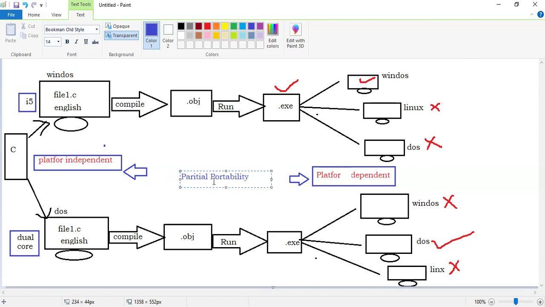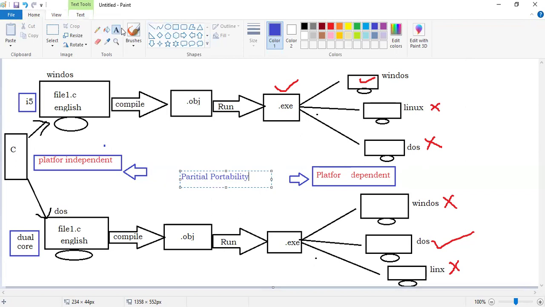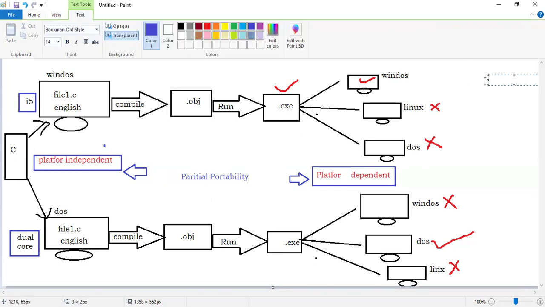What is the meaning of partial portability? You know, there is one concept, MNP, mobile number portability. What are we doing there, sir? With mobile number portability, we will not change our number.